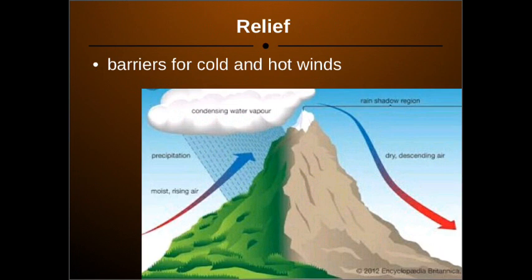As it controls the movement of the wind, even in the same mountain you will see that one side experiences so much rain, the other side doesn't experience any rain. So this mountain, which acts as a barrier of cold and hot wind, also controls the cloud which carries rain. Because of that, a certain part receives rain, and the other side doesn't receive any rain. So this is what relief means, basically talking about mountains.